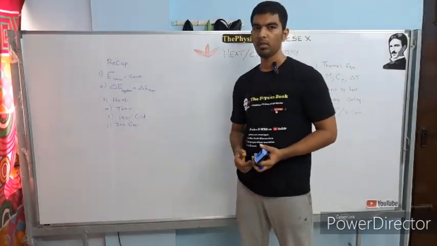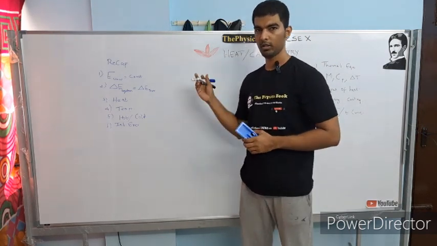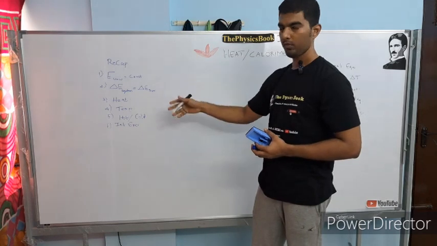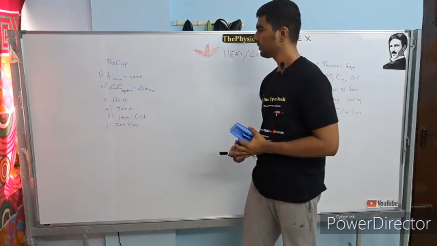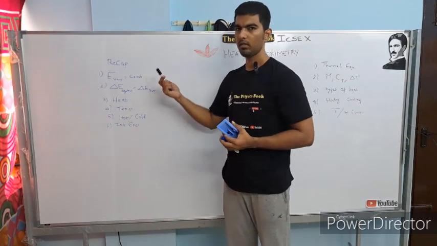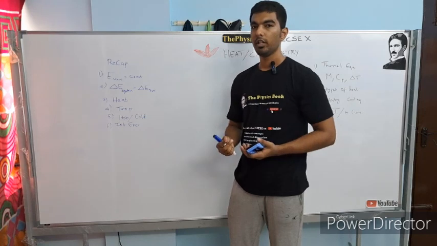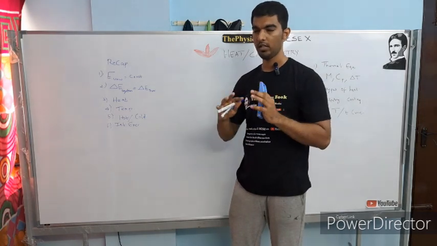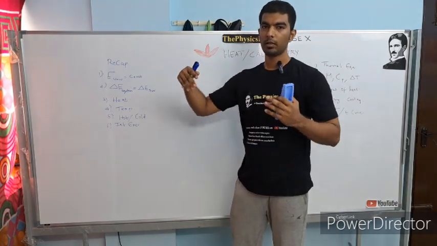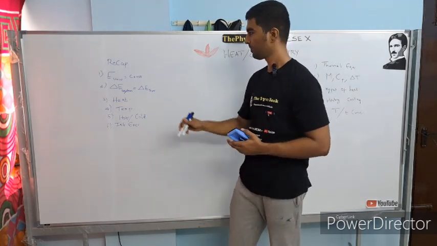So last class we discussed the prerequisites that we need to understand before moving into the chapter calorimetry. Of which we will just go for a quick recap. So first thing is energy of the universe is constant. What does this mean? In this universe, energy can neither be created nor be destroyed, which means whatever energy is already available in this universe will just get converted into different forms, and we cannot create or destroy the energy.